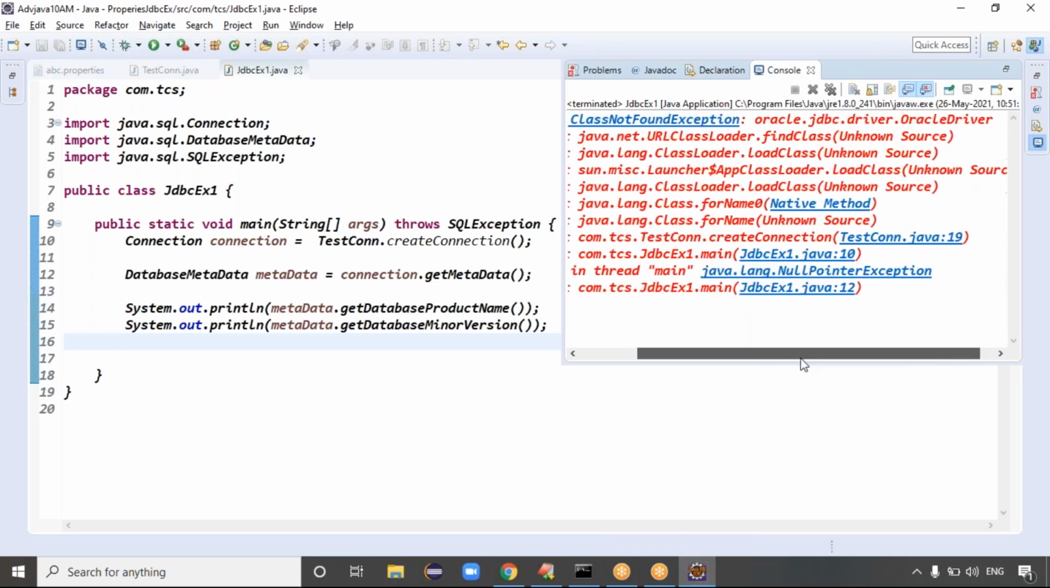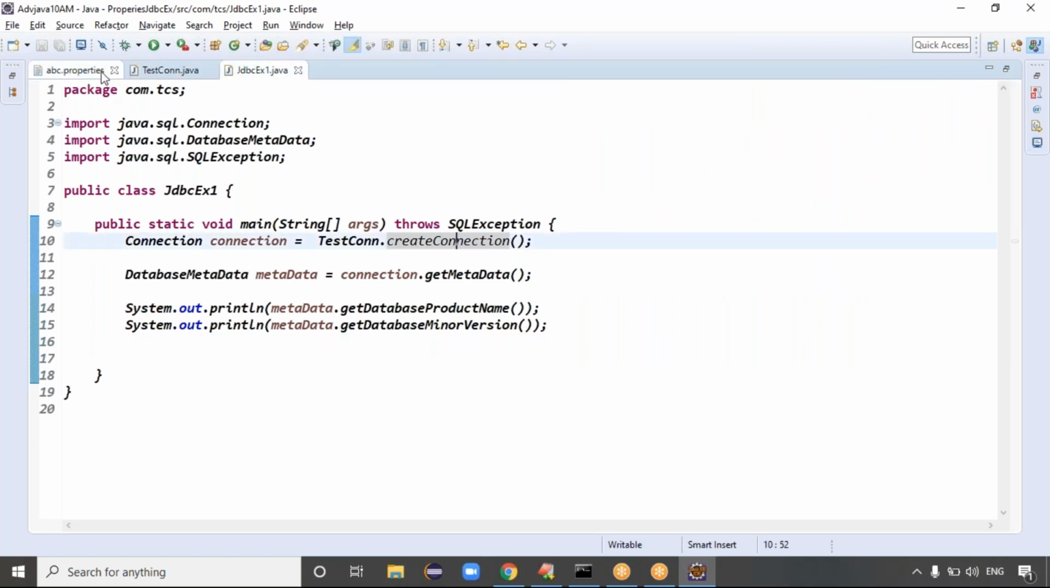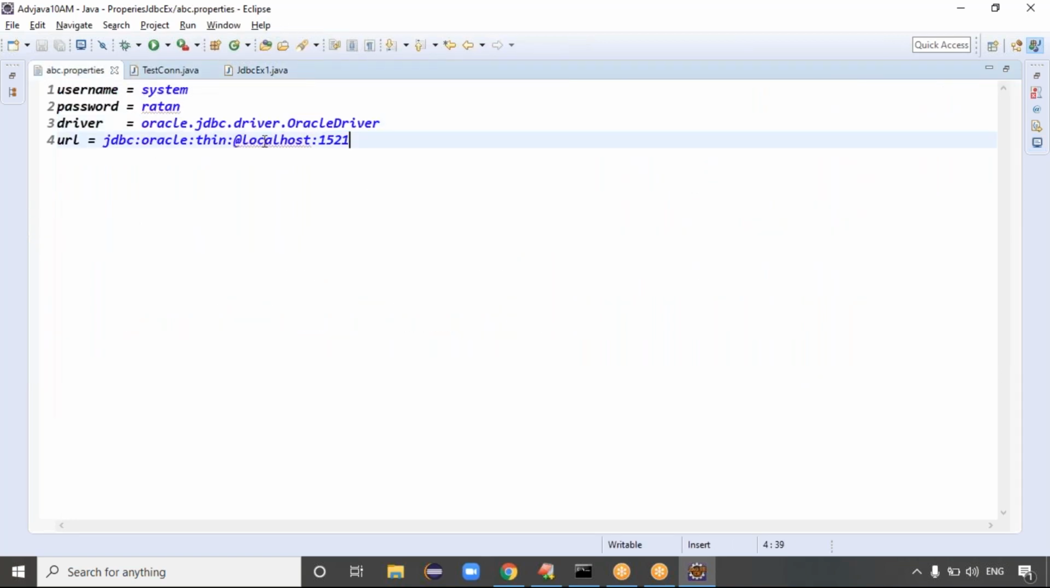Spelling wrong, Oracle driver, oracle.jdbc.driver.OracleDriver. Oracle. In the property files, did we make any mistake? This is a property file, right? oracle.jdbc.driver.OracleDriver, that's the correct one, right?